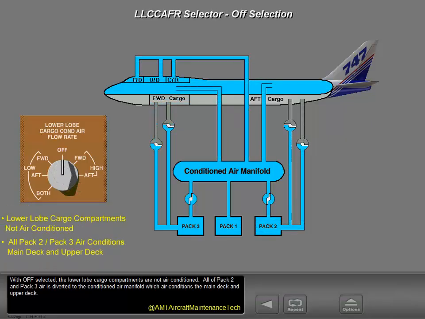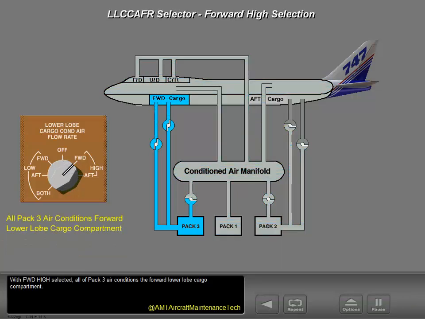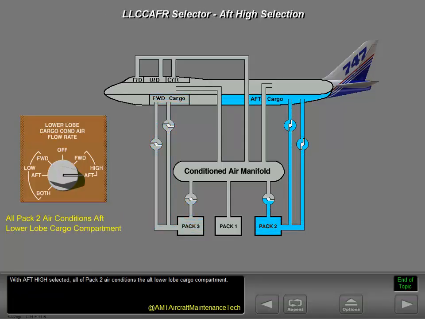With off selected, the lower lobe cargo compartments are not air conditioned. All of Pack 2 and Pack 3 air is diverted to the conditioned air manifold, which air conditions the main deck and upper deck. With forward high selected, all of Pack 3 air conditions the forward lower lobe cargo compartment. With aft high selected, all of Pack 2 air conditions the aft lower lobe cargo compartment.